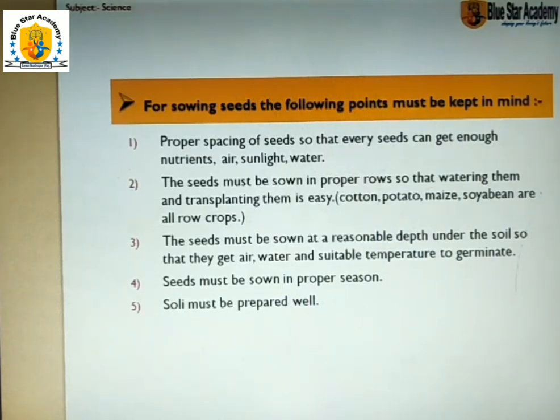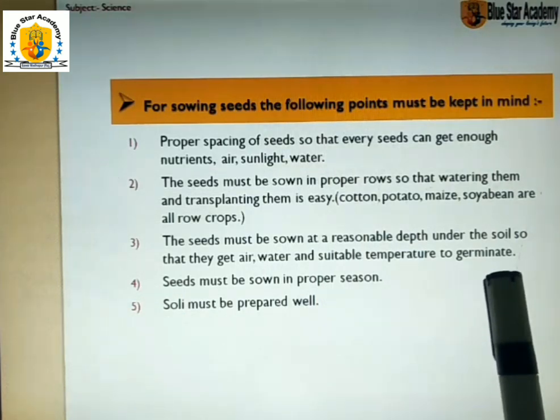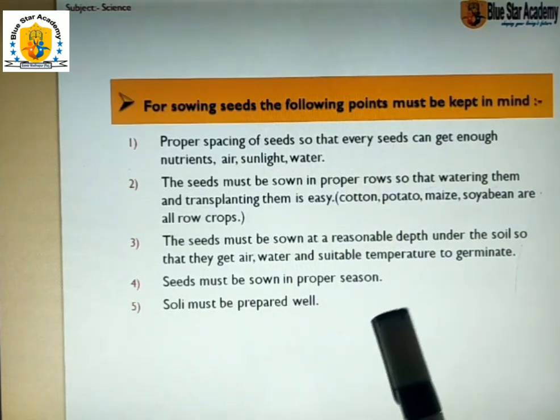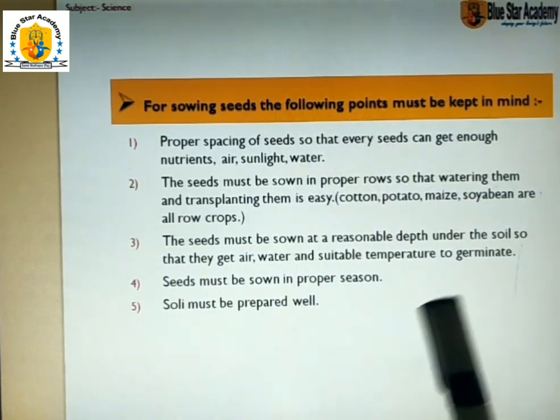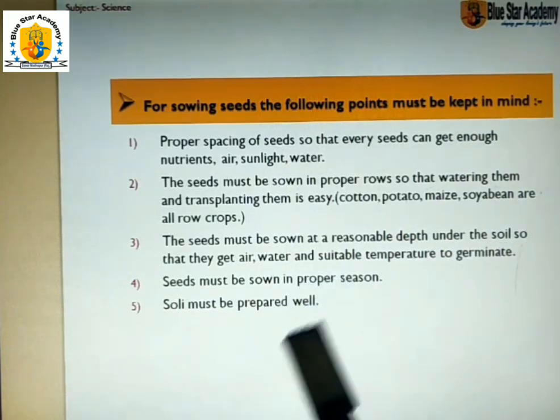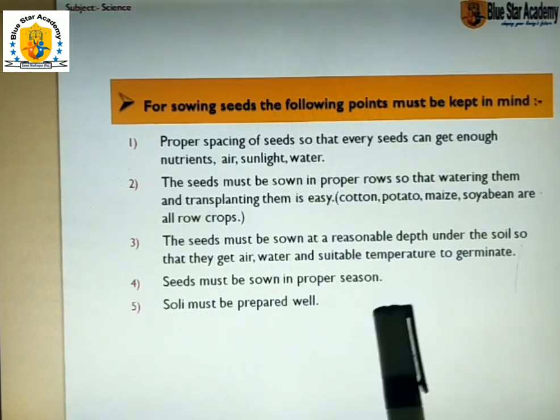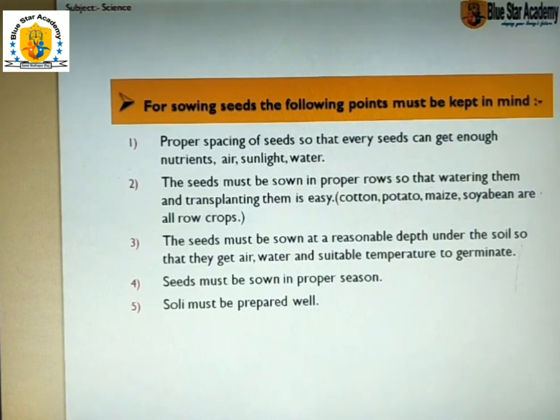The seeds must be sown at a reasonable depth, not higher, not deeper, under the soil, so that they get air, water, and suitable temperature to germinate. Seeds must be sown in the proper season. If you sow the seeds in the wrong season, the seeds vanish in the field. Soil must be prepared well. We already know how we prepare the soil, so it must be prepared well.